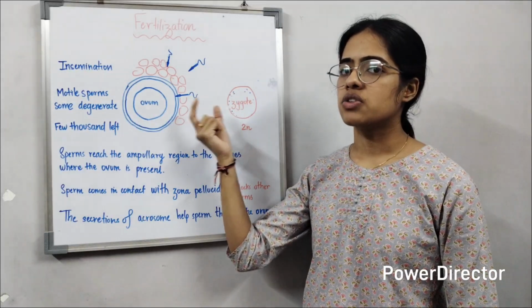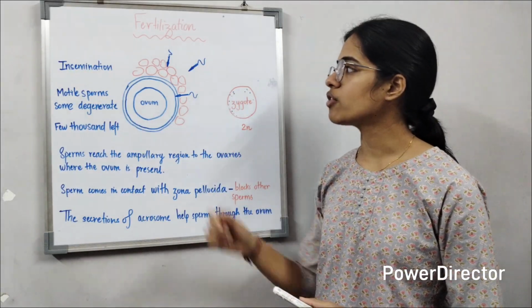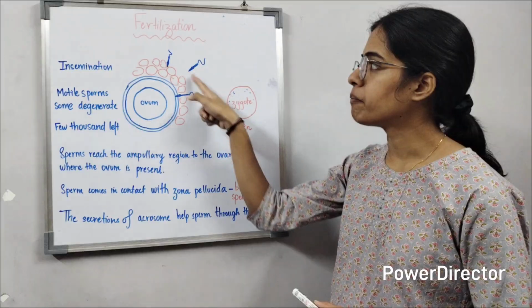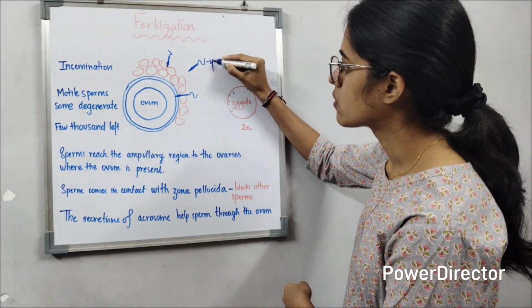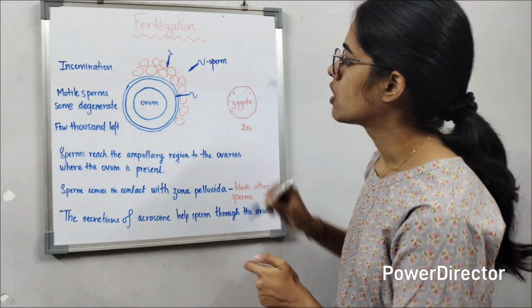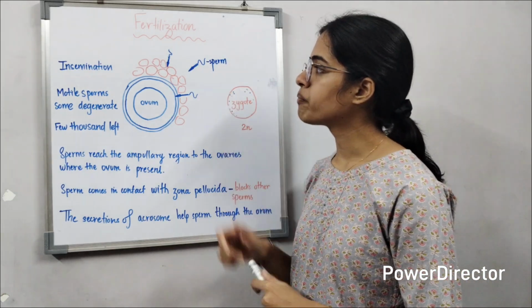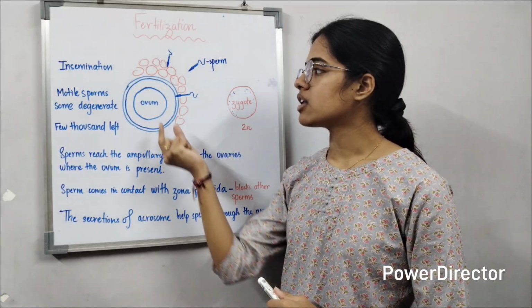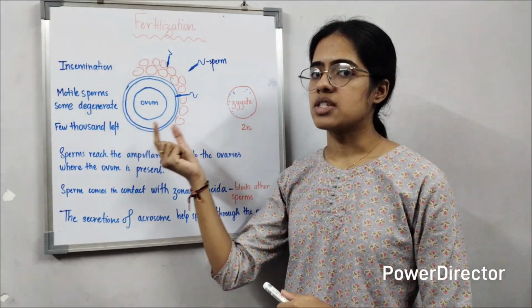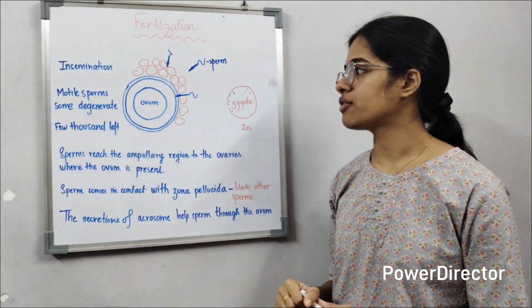I had explained the structure and functionalities of a sperm. This is the sperm, and the female gamete is carried by the ovum, which is present inside the ovaries of a female body.